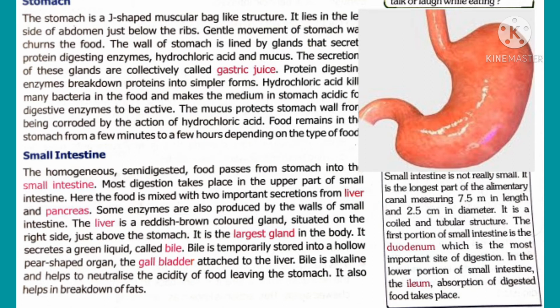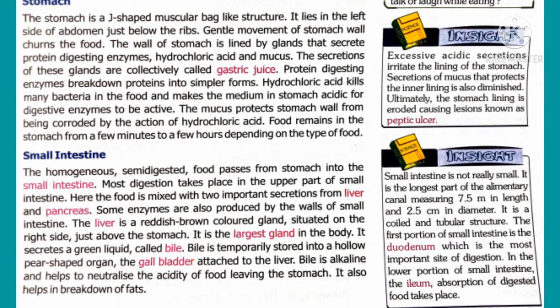What is the function of hydrochloric acid present in the stomach? This hydrochloric acid kills bacteria present in the food and makes the medium acidic for digestive enzymes to be active. The function of mucus is to protect the stomach wall from being corroded by the action of hydrochloric acid.